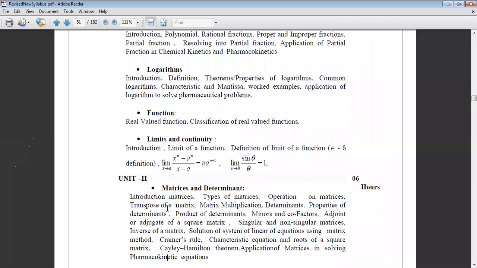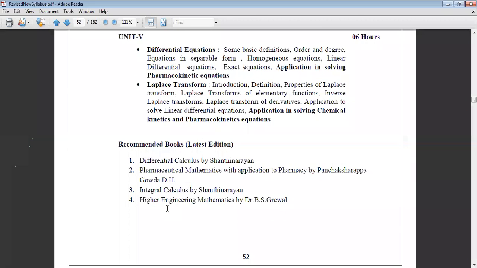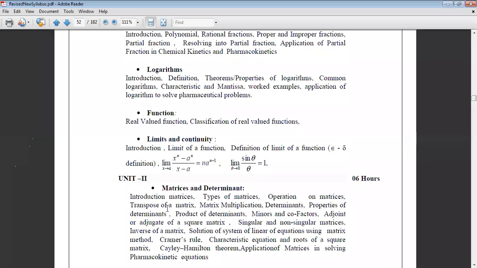In unit 2, those who have mathematics in HS second and first year in the science stream will have this part, matrices and determinants. Those who have not had this unit will easily understand the concept of matrices and determinants through the remedial mathematics classes.